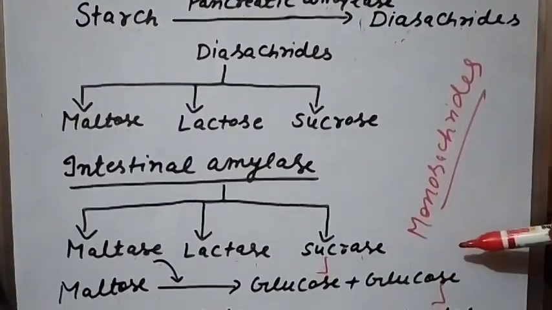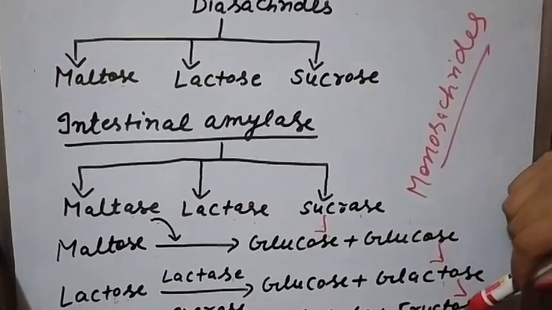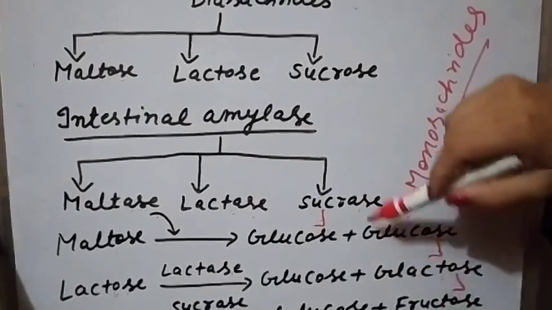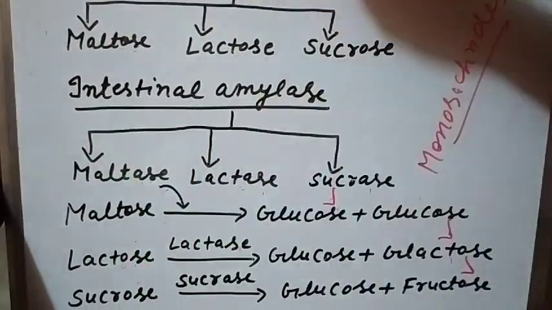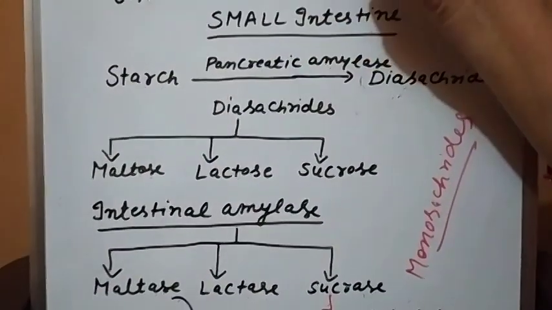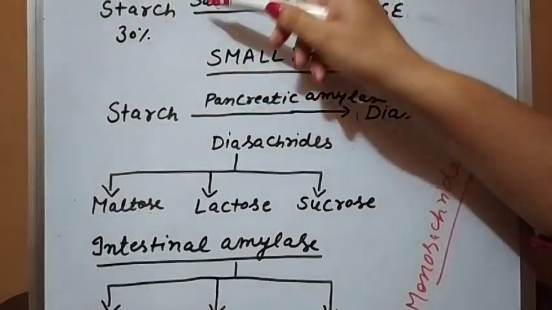And what is the simple form? Glucose, galactose, and fructose. These are known as monosaccharides. Maltose, lactose, and sucrose are the disaccharides. Starch, glycogen, and cellulose are the polysaccharides.